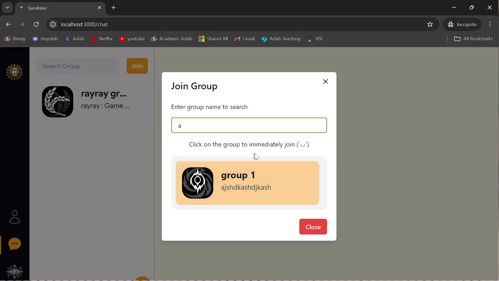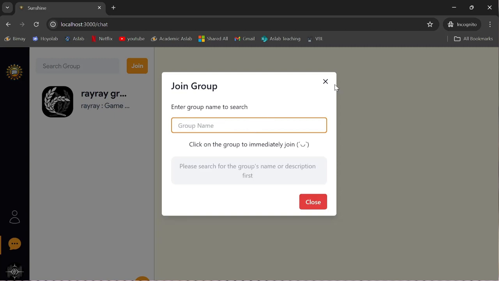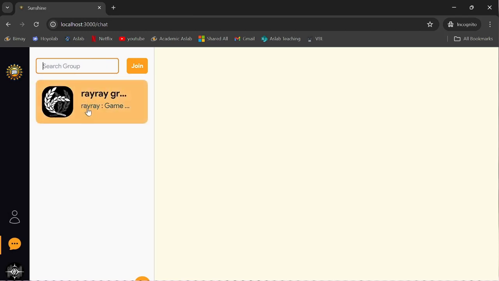Since we only need the group and the description here, and all of them are available in the Sunshine Chat Motoko file, we do not need access to the user in the Sunshine backend file. That's why it is very fast to do the query here. We can just make the function a query function. But if we try to search the group here, since it will need the user's name, like Rai here, and it will need to be accessed in the Sunshine backend Motoko file, then we will not be able to make the searching function a query function. It has to be made as a normal function, and that's why it takes a little bit more time.